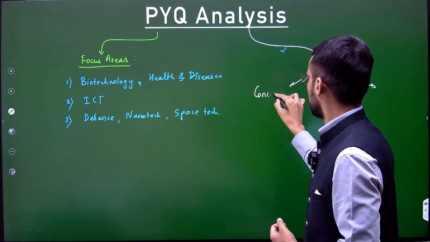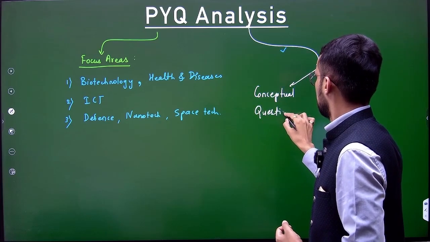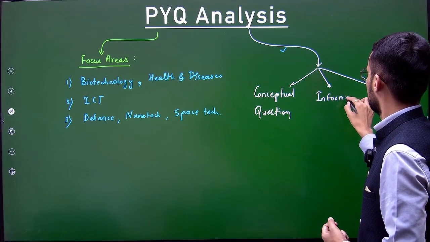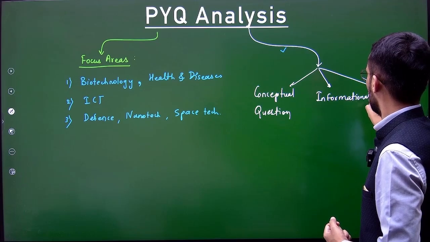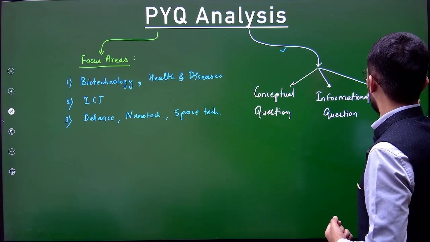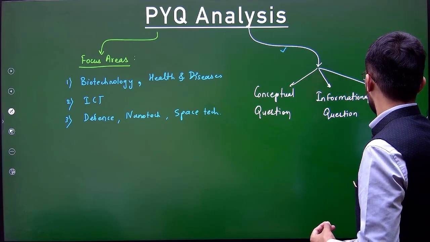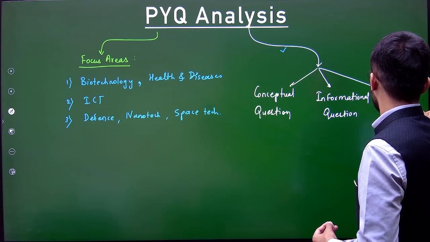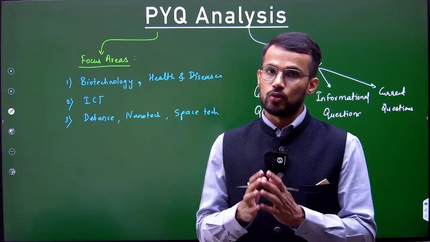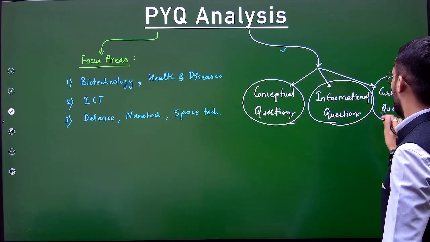Firstly, conceptual questions. Then we also have information based questions, informational questions. And then we have pure current affairs, which can also be put under information, because mostly current affairs questions are related to information and hardly related to conceptual part, right? So these are the types of questions that UPSC has asked from science and technology.